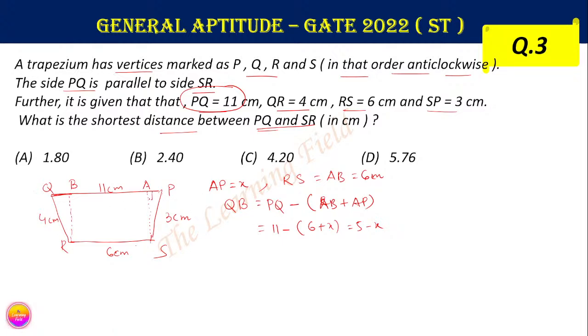Now we know that these two are 90-degree angles, and we can use the Pythagoras theorem.